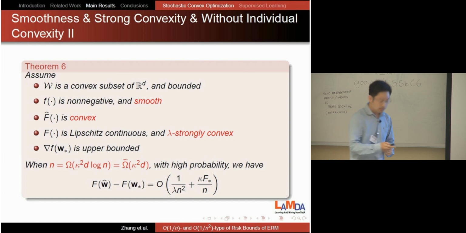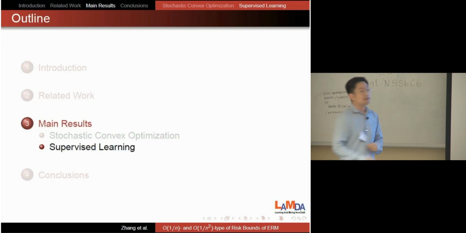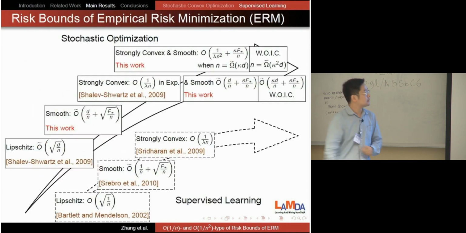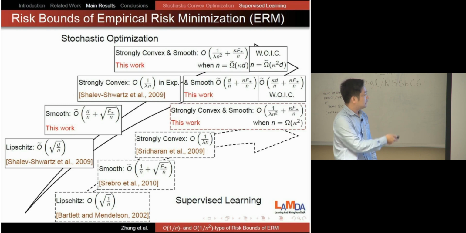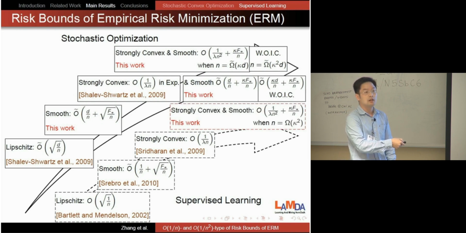Okay. Now let's see our results for supervised learning. So this is what we have so far. We proved the faster rates for stochastic optimization. We may ask, can we get a faster rate for supervised learning? The answer is yes. For supervised learning, we show that if the number of samples is lower bounded by kappa squared, we also get a faster rate.